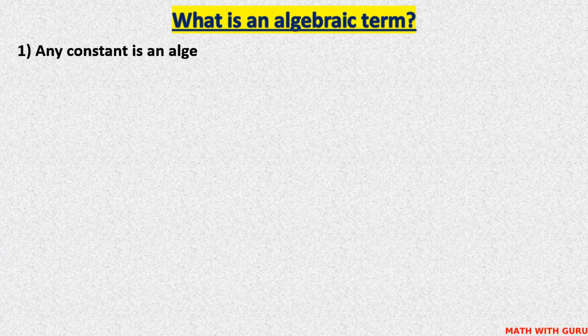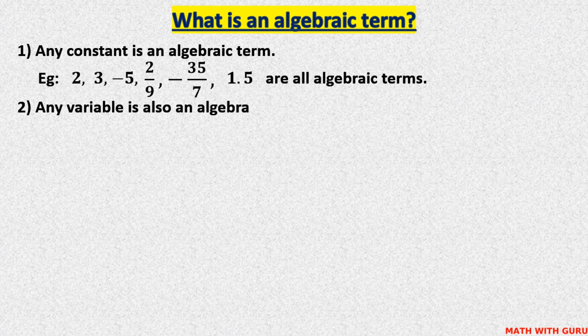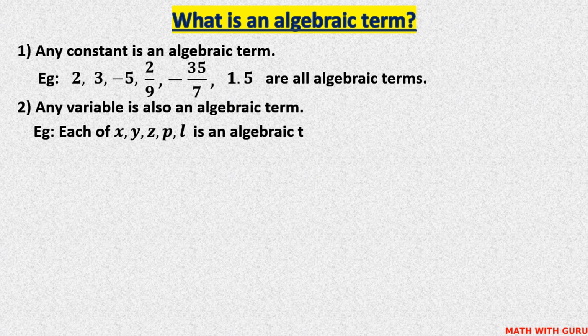Any constant is an algebraic term. For example, 2, 3, minus 5, 2 ninths, minus 35 sevenths, 1.5, they are all algebraic terms. Any variable is also an algebraic term. Each of x, y, z, p, l is an algebraic term.